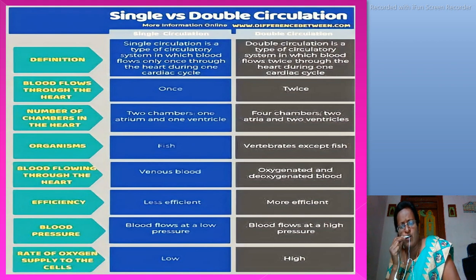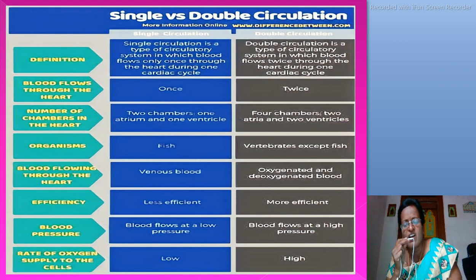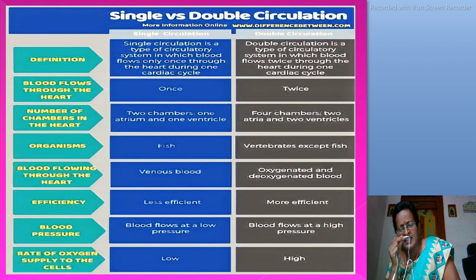We already know what is called oxygenated blood. In oxygenated blood, oxygen is rich and carbon dioxide is poor. That is called oxygenated blood. Deoxygenated blood means oxygen is poor and carbon dioxide is rich. That is called deoxygenated blood.